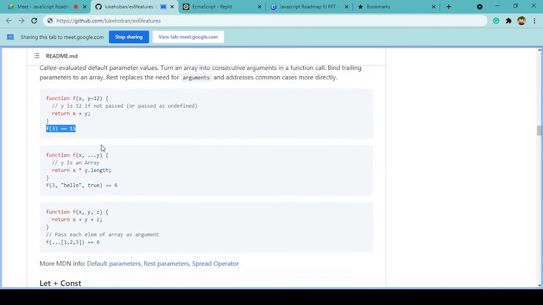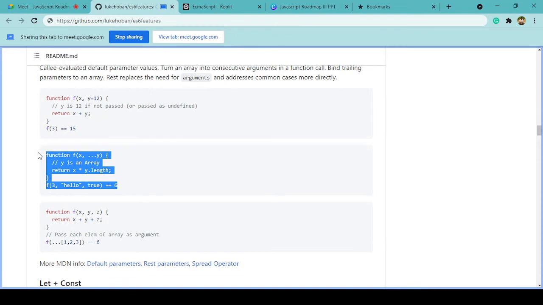This is what you can explore in the future, and this is called the spread operator. Okay, just 3 dots followed by a variable name. What it does is anything extra that you put inside this function while you're calling it will be stored in an array with the variable name y. So when we are passing 3, the rest of the values are stored in y, right? What they are returning is nothing but the length of this array. The length of this array will be 2 if both of these are passed and stored as an array, right? So this also will give the value as true.